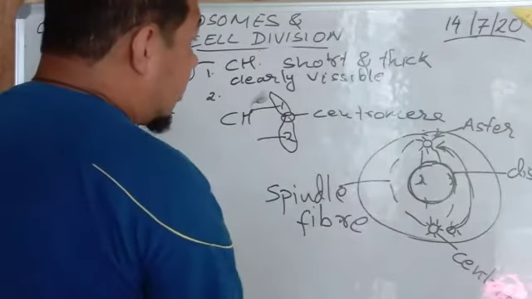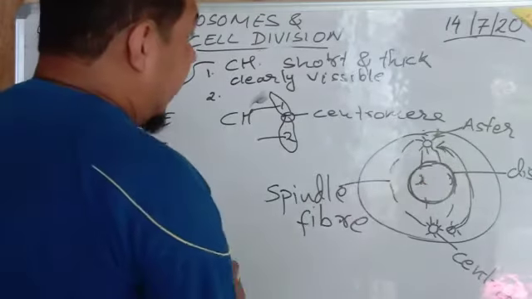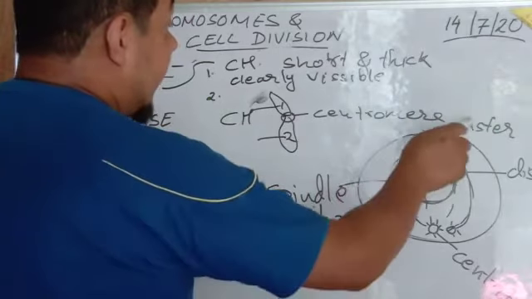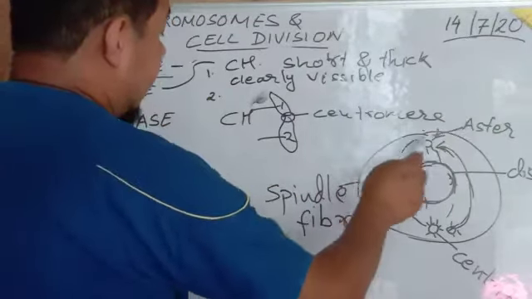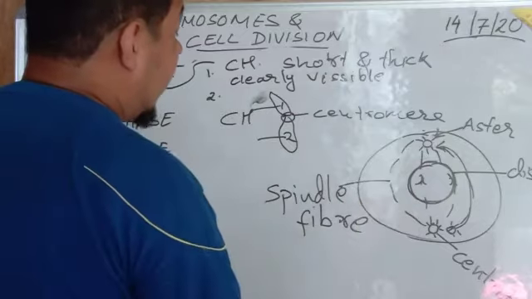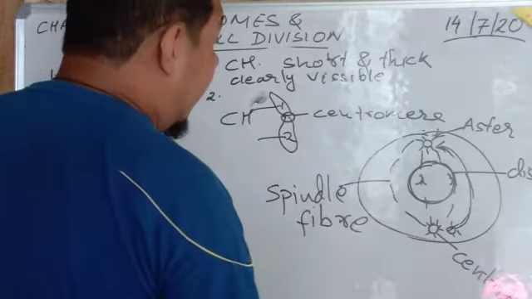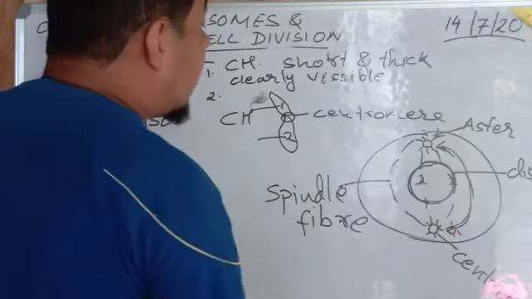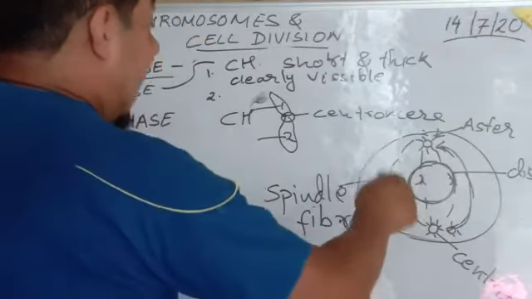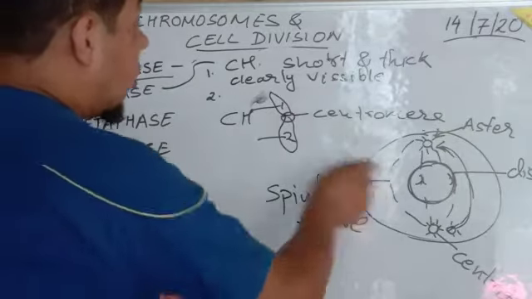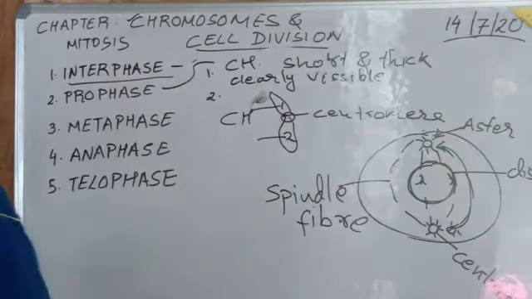After moving to the opposite pole, aster formation takes place, which is a star-like thing that starts to form. Then after the formation of the aster, the spindle fibers appear. After the formation of the spindle fibers, what happens? The nuclear membrane disappears, and after the nuclear membrane disappears, the chromosomes move to the equatorial plane.